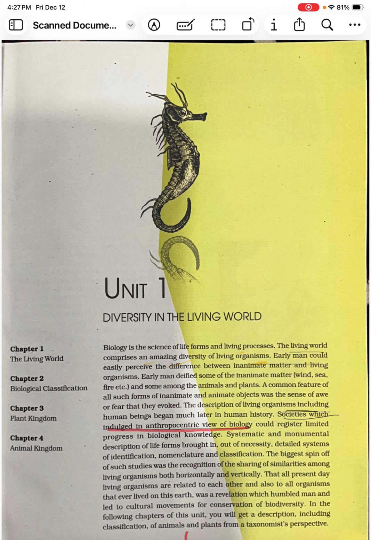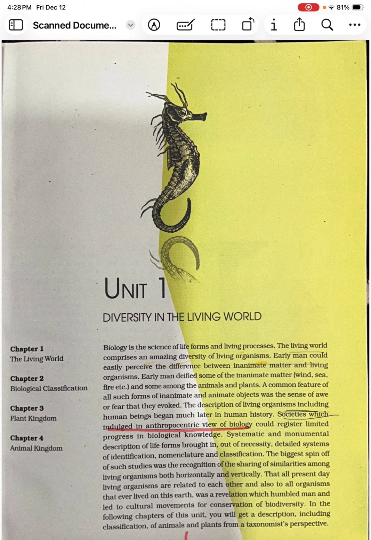And the next statement says, early man could easily perceive the difference between inanimate matter and living organisms. There is a misconception that early humans had very little knowledge, but that is a misconception. Why? Because they were really brilliant, they could easily observe and identify things better than humans do today. The only difference is that they didn't have any scientific evidence or sophistication like us.